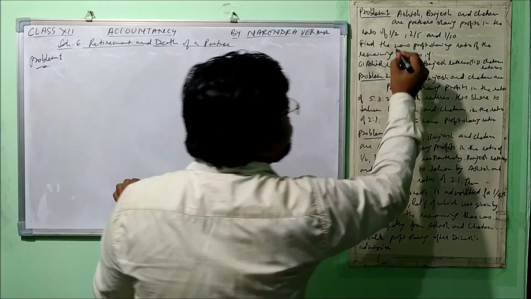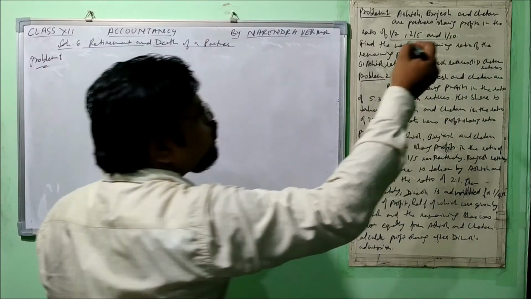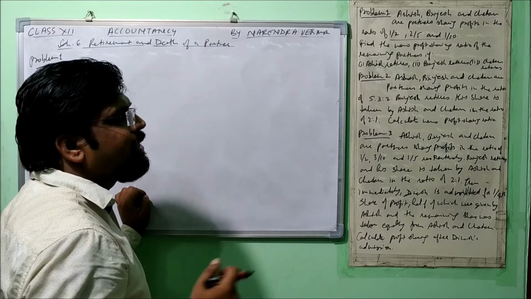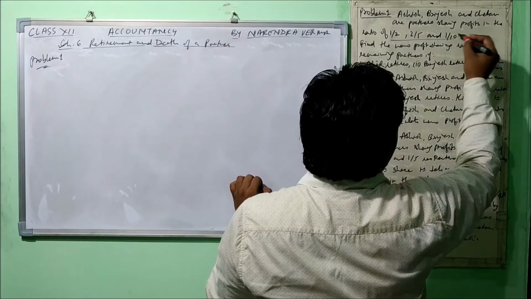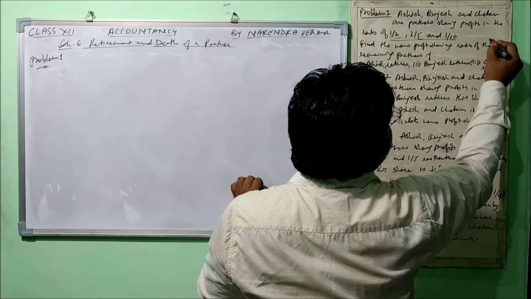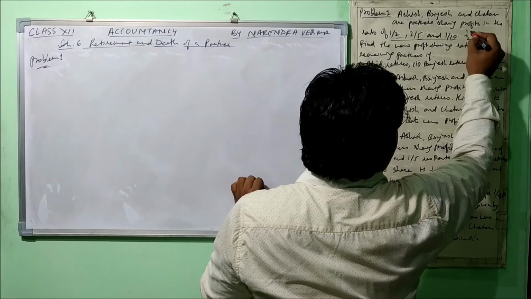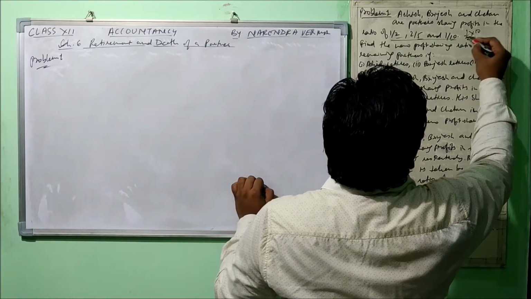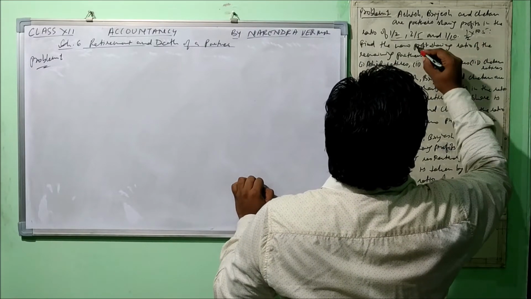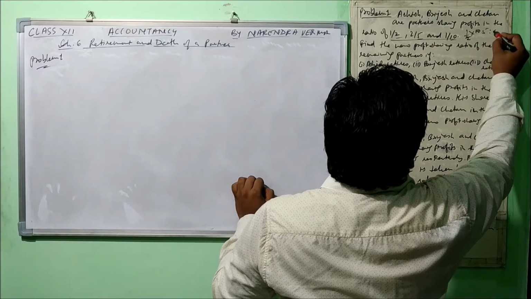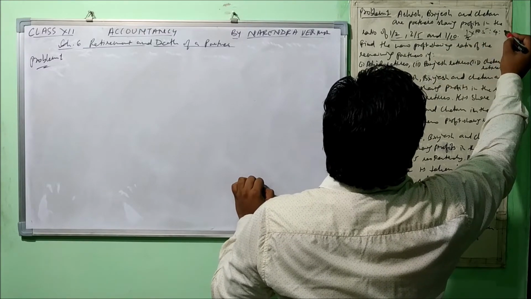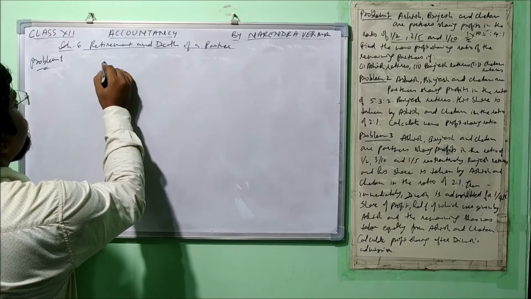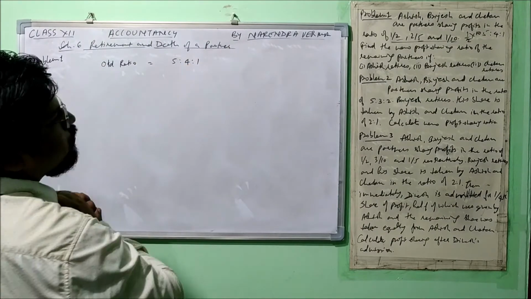See, here the ratio is given in fractions, right? So we'll have to convert it into ratio form. How will it be done? By taking the LCM. The LCM of 2, 5, 10 comes to 10. Then for 1 by 2, multiply with 10, it comes 5. Similarly, it comes 4 for this and 1 for this. So their old ratio is 5:4:1, right?